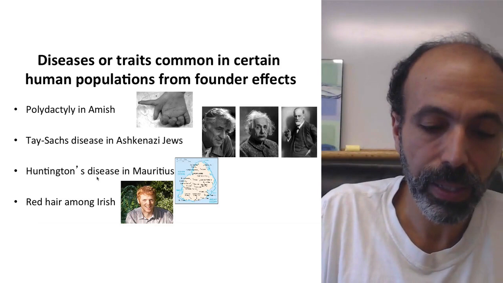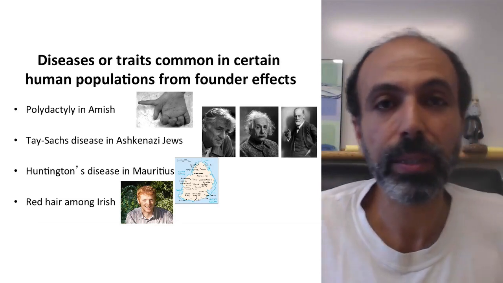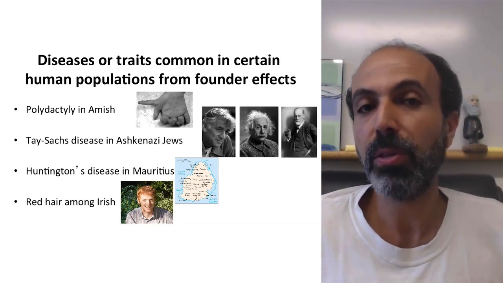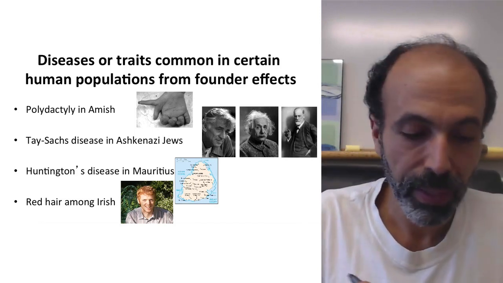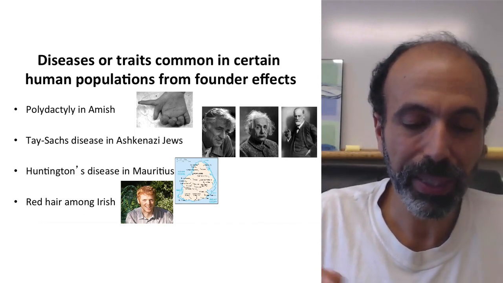Huntington's disease is interestingly very abundant in Mauritius. It's thought that one of the original founders either had the disease or was heterozygous for it. And red hair is supposed to be common among the Irish as a result of it.